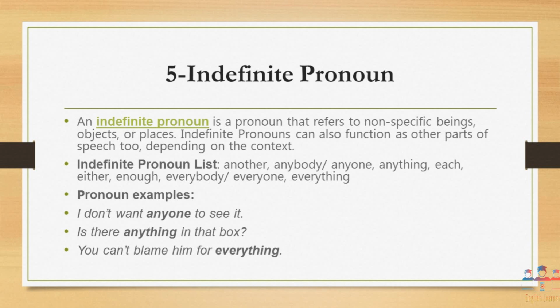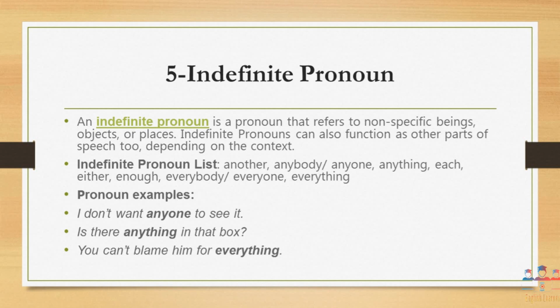The indefinite pronoun list includes another, anybody, anyone, anything, each, either, enough, everybody, everyone, everything. It means that whenever we use indefinite pronouns, they are not going to give us specified information about the beings or objects.